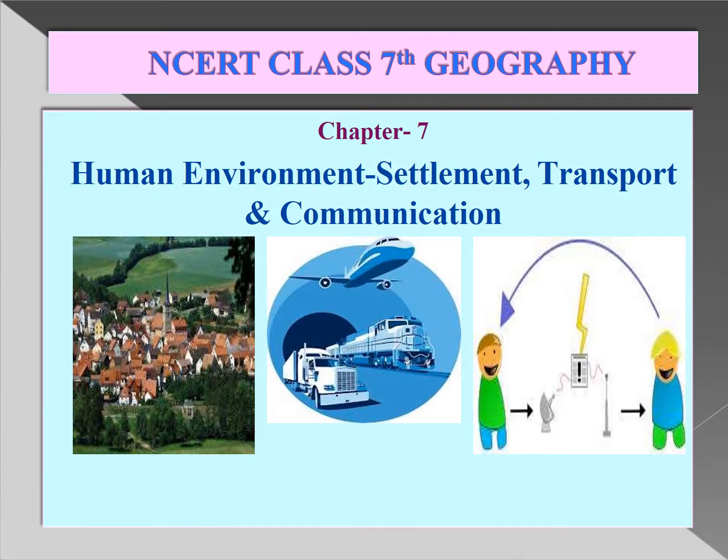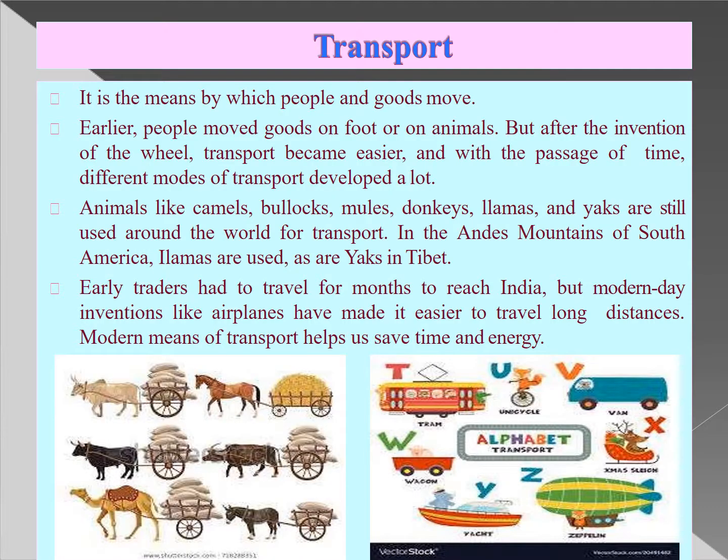Jai Hind students. We have already done the first module of this chapter, Human Environment, Settlement, Transport and Communication. In the first module, we discussed what a settlement is, what a site is, and the various types of settlement, that is rural, urban and so on.